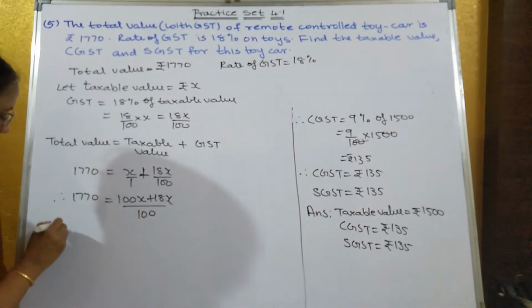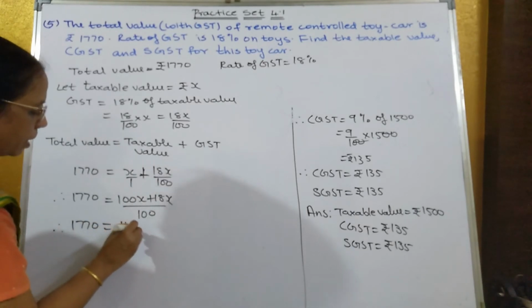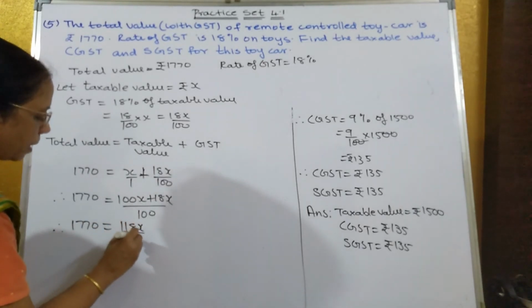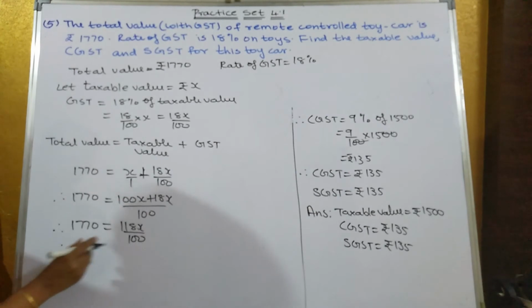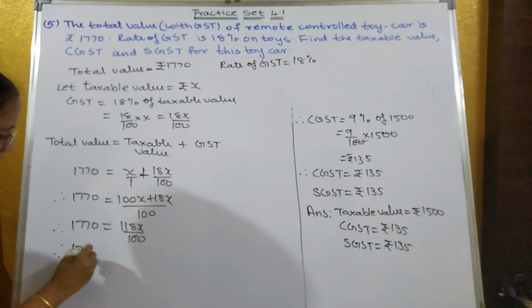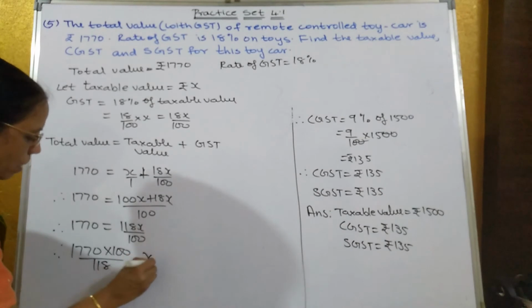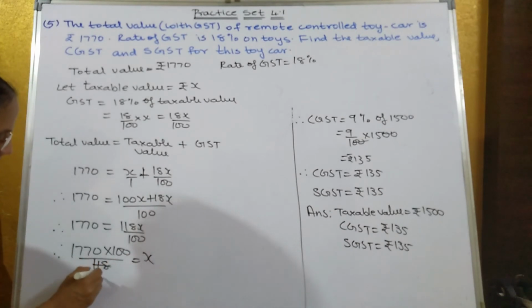Therefore 1770 is equal to 118x upon 100. Therefore, keep the x over here and bring this number here. So what you'll get? 1770 into 100 upon 118, that's equal to x. So you'll get the same answer.